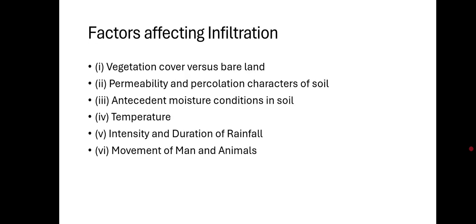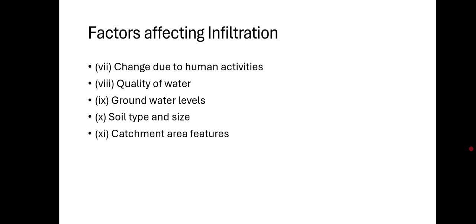Then factors affecting infiltration. There are some factors that affect the infiltration capacity, that is vegetation cover versus bare land, permeability and percolation characters of soil, antecedent moisture condition in soil, temperature, intensity and duration of rainfall, movement of man and animals, groundwater levels, soil type and size, quality of water, and catchment area features.